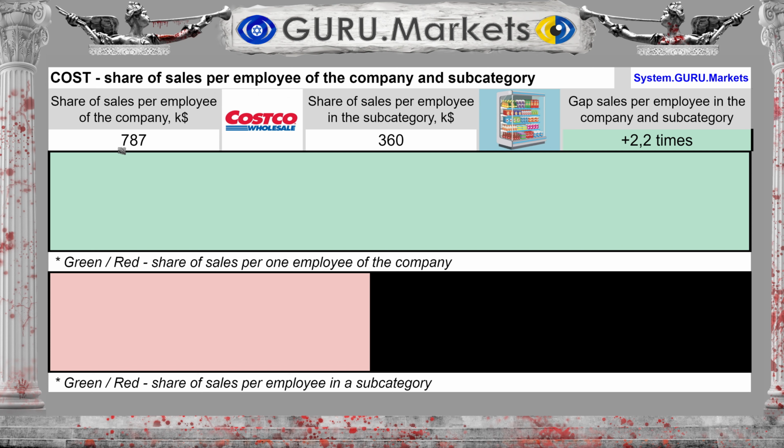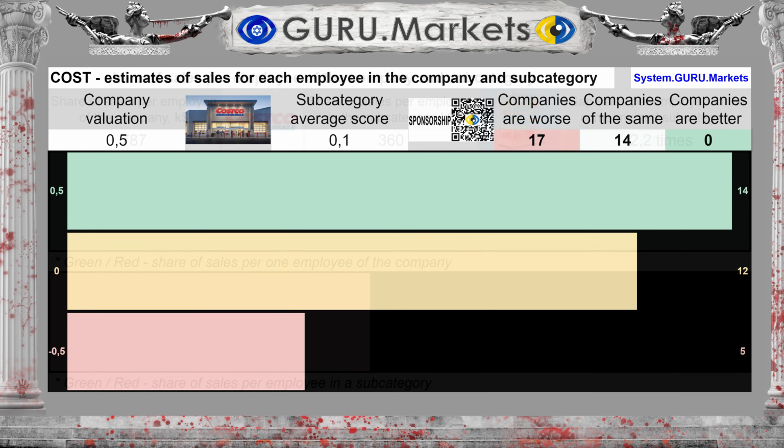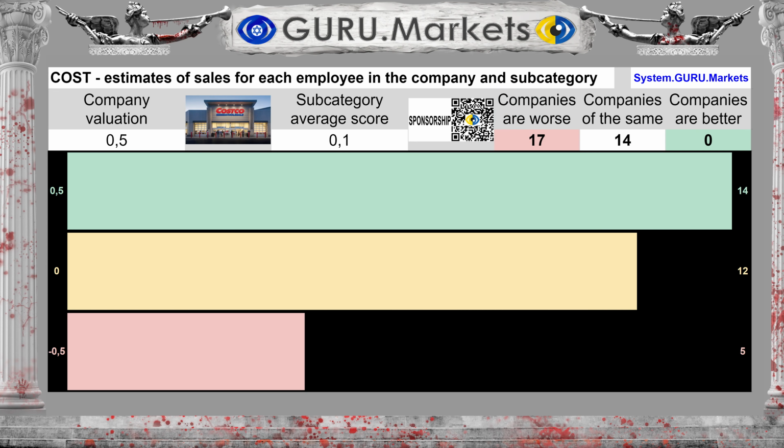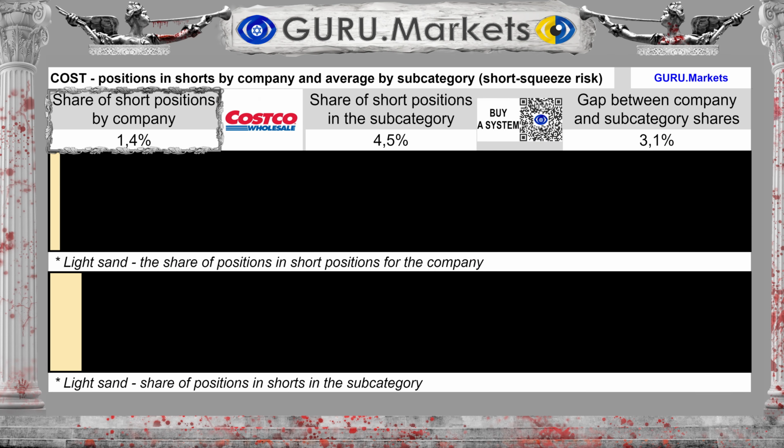$787,000. By subcategory $360,000. The difference between the subcategory average and the company's performance is 119%. Estimation of the volume of revenue for each employee of the company in comparison with the indicators of companies in the subcategory: good, 0.5 points. Shares short corresponded to 1.4%, with an average for the subcategory of 4.5%. This is an assessment of the possible risk of a short squeeze.